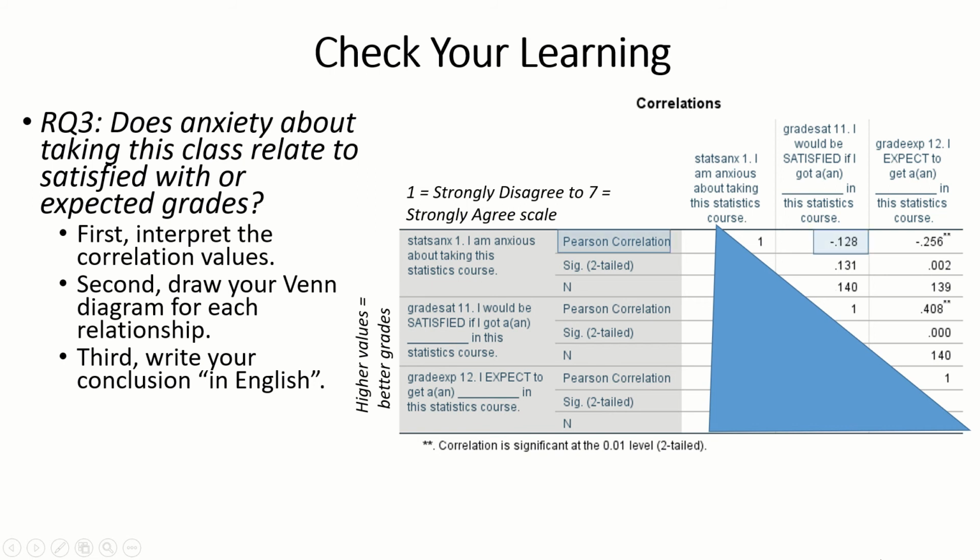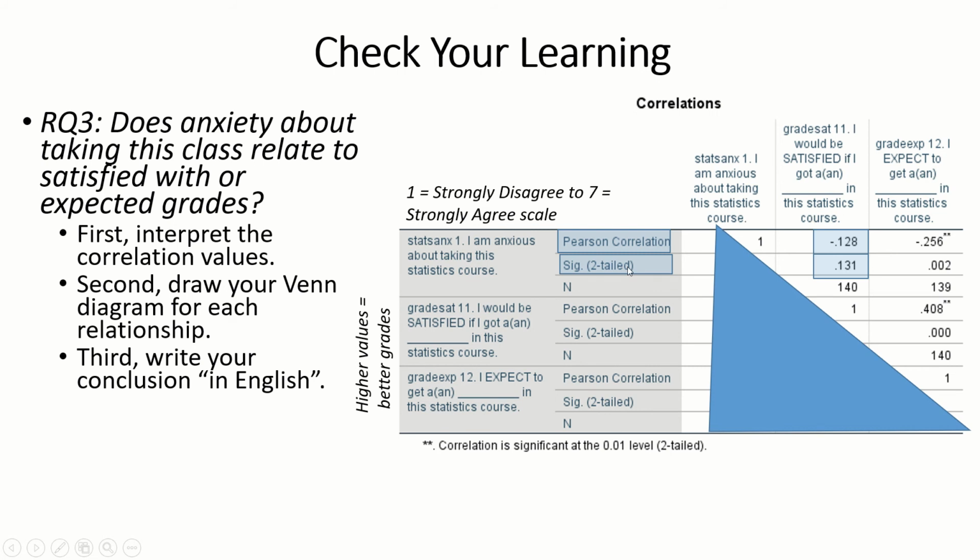So let's look at satisfied grade first. The correlation value, the R value here, is negative 0.128, or negative 0.13 if we round. And the sig value for this correlation is 0.13. So we have a non-significant correlation between stats anxiety and satisfied grade.